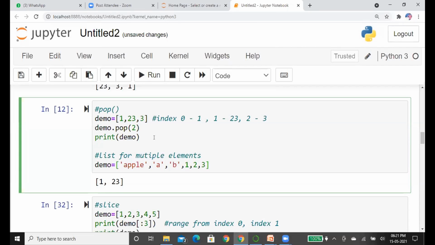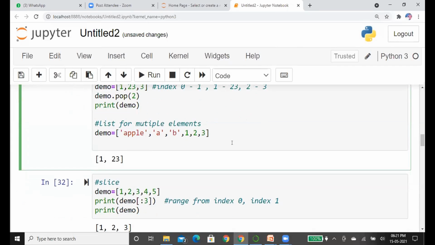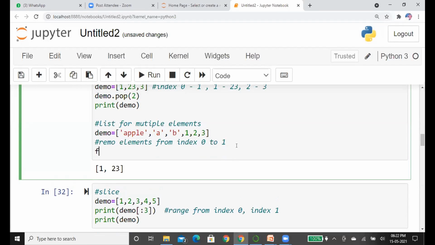See, here is another list. If you want to remove multiple elements, starting with index 0 to 1, I want to remove the first two elements. So I can go with a for loop.